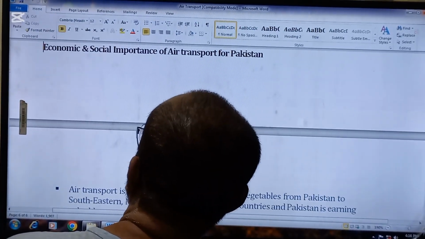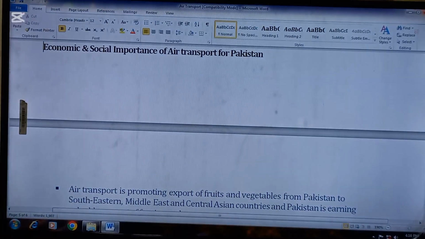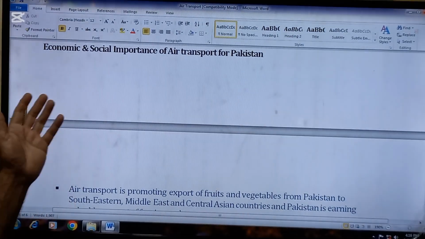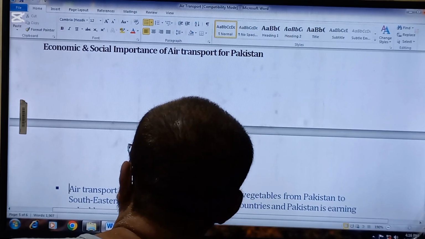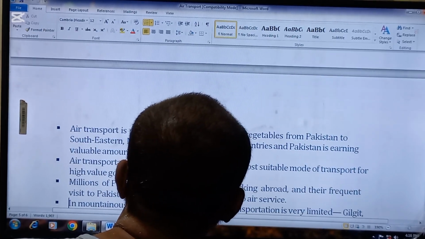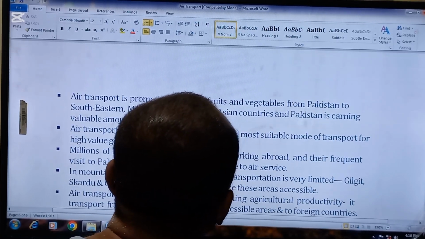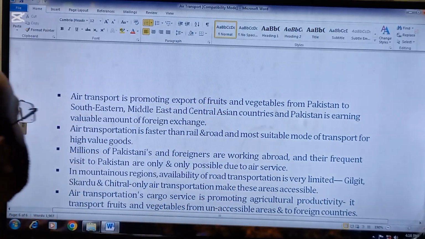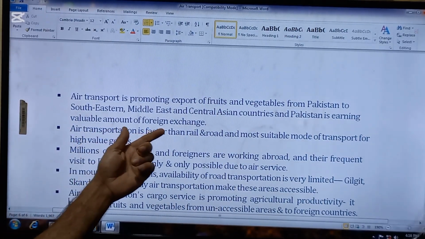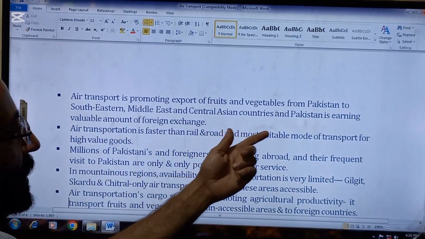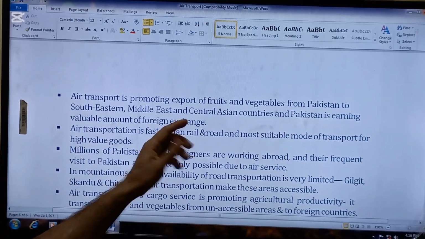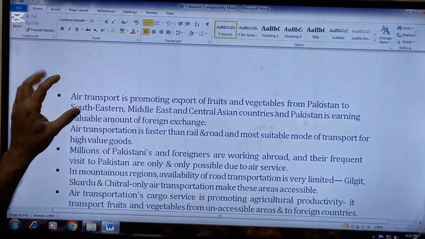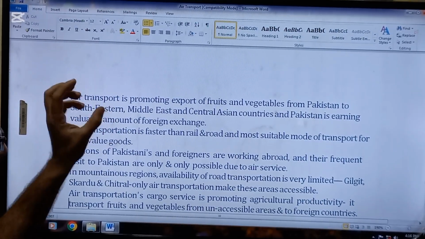The next question, which is famous as far as air transport is concerned, is economic and social importance of air transport for Pakistan. Air transport is promoting export of fruits and vegetables from Pakistan to Southeast Asian, Middle East and Central Asian countries, and Pakistan is earning a valuable amount of foreign exchange. So this is the first advantage. And this is the important point.